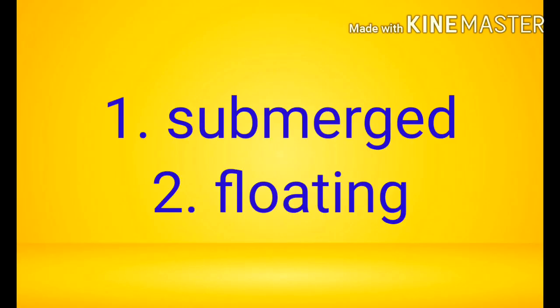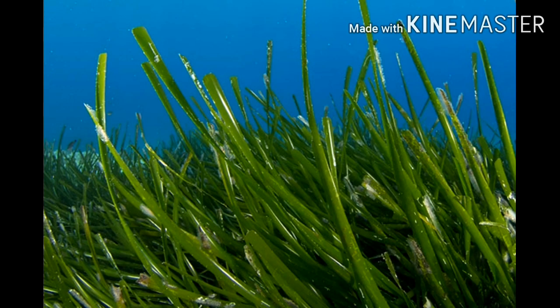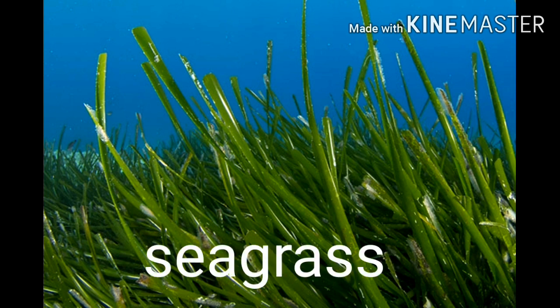Okay, we have seen there are two types of aquatic plants. Those are submerged plants and floating plants. First, we will see about submerged plants in detail. In the activity, we have learned that submerged plants grow and live entirely underwater. Have you seen plants underwater? What are the plants that grow underwater? Example, seagrass. Here you are seeing seagrass. Plants should have different adaptations to survive underwater. Let's see what adaptations the plants have underwater.